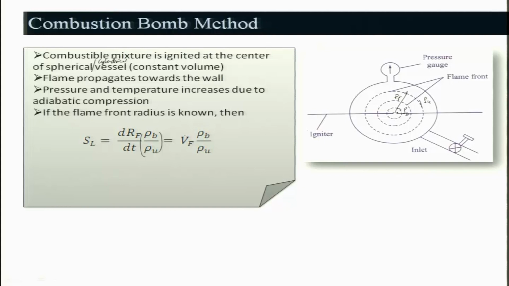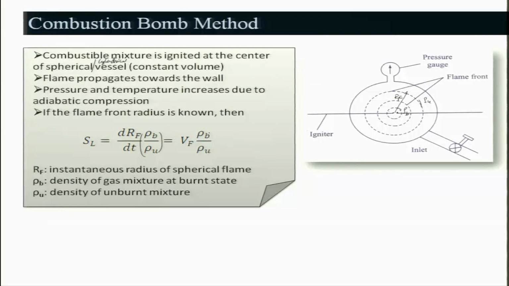So this Vf, dRf by dt, you can get from defining the Rf with respect to time, and you can measure that Vf. Rho b and rho u are to be evaluated to determine the laminar burning velocity. As I told, rho b is the density of the gas mixture at the burnt state, generally evaluated at T adiabatic here, and T u is supposed to be evaluated, but however, it need not be T u; it may be a little higher than the unburnt temperature.